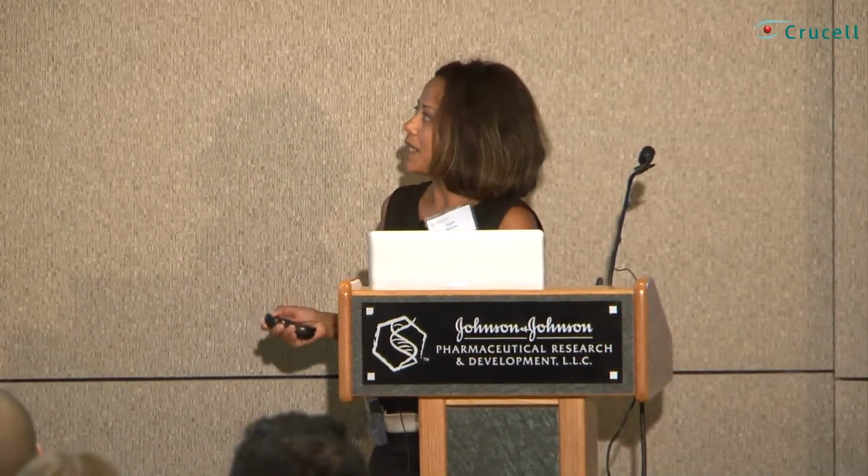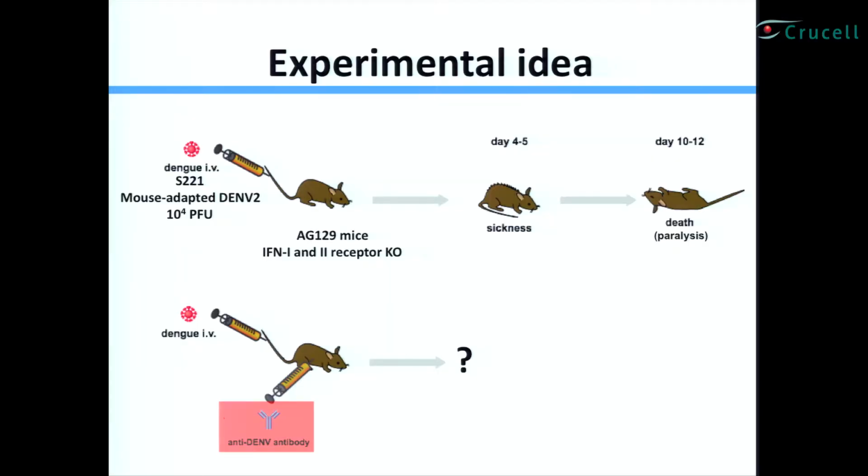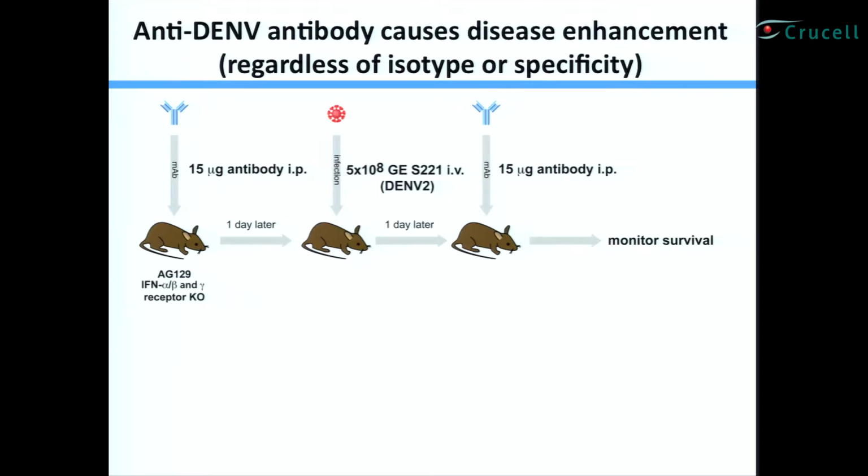So this is what happens. The big question is, what happens when we give them dengue-specific antibody? How does this normal course of infection change? In terms of the actual experiment, we took these mice and injected them with 15 micrograms of dengue-specific monoclonal antibody. A day later, we infected the mice with our virus, and a day later, we injected the same amount of antibody and then looked at survival.